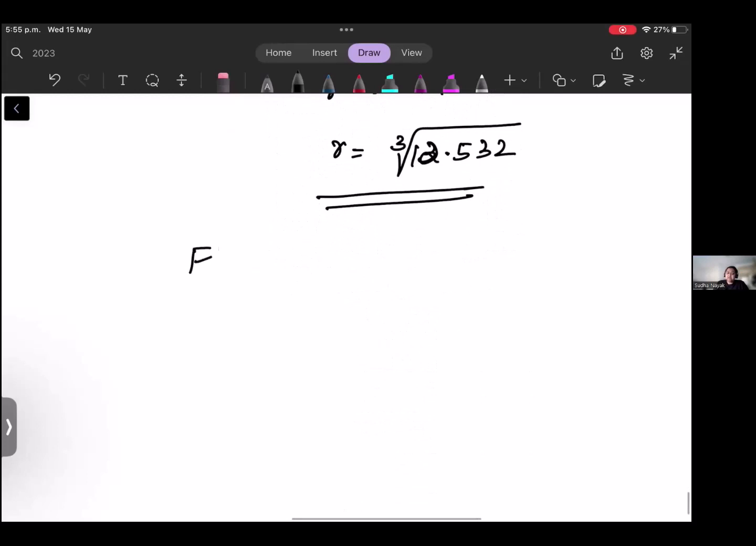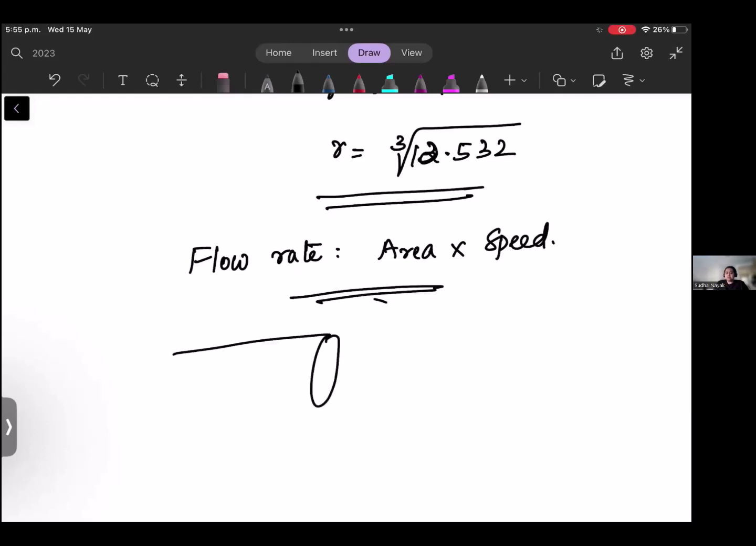Now the final thing, which is the flow rate. Sometimes they will ask you the flow rate, or rate of flow. That is nothing but area times speed. So this is the formula. They will ask you the flow rate of a tube like this. So you find the area.